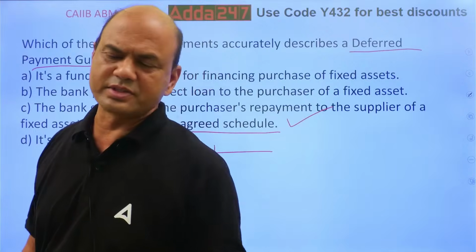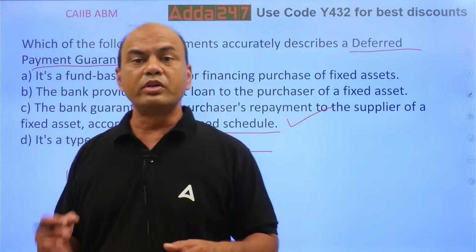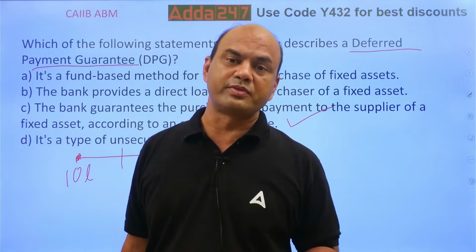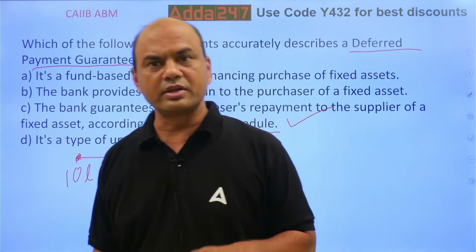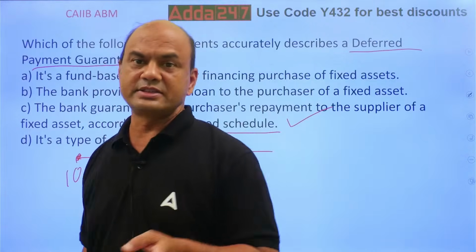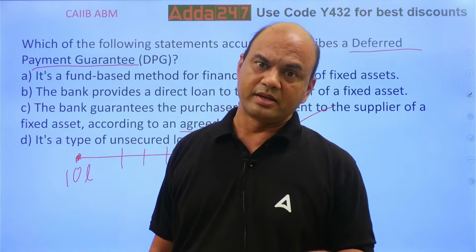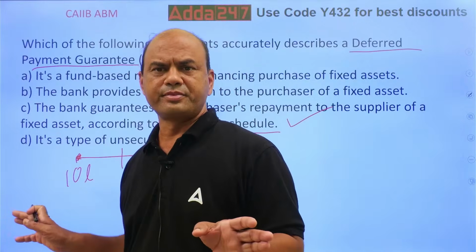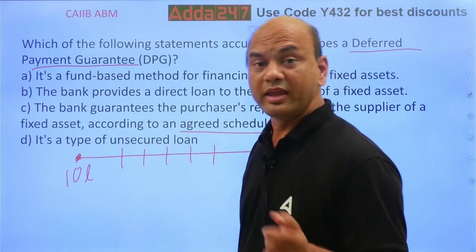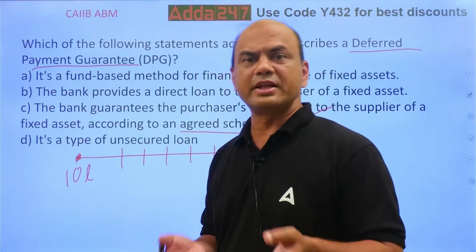Now let me give you some additional information about this. It's not there in this question. How will you do the processing, analysis of deferred payment? Kindly note, the analysis of DPG is done in the same way as it is done in the normal term loan. Why? Because after all the repayment has to be made.